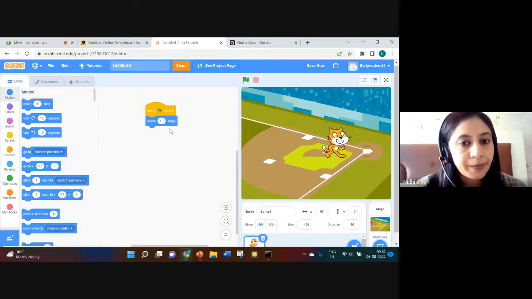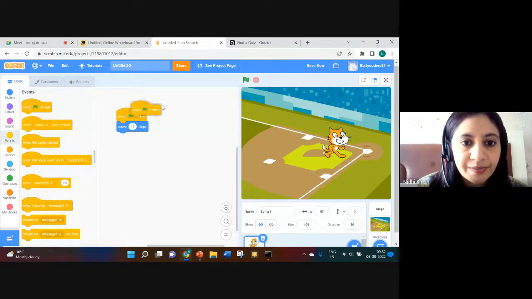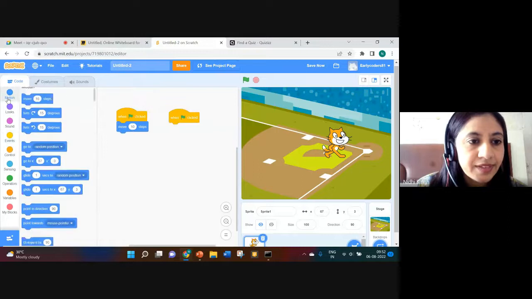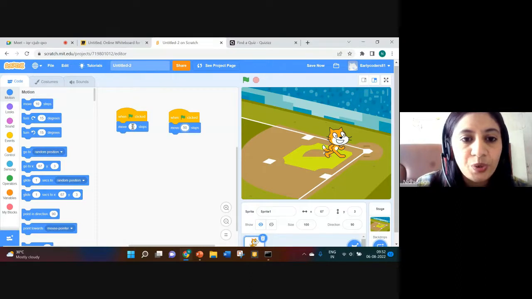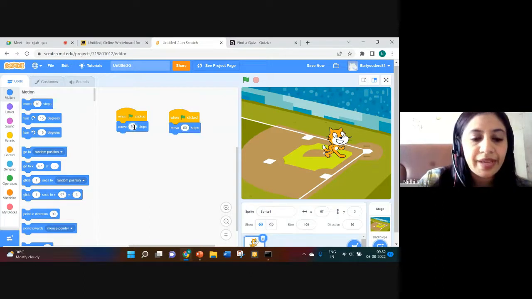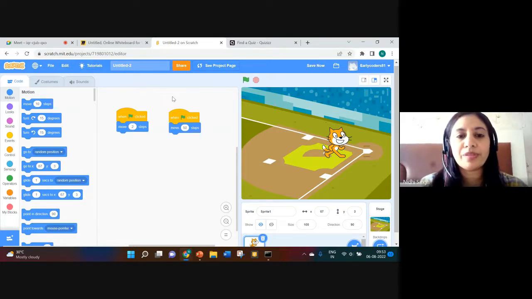Give different numbers and tell me what is the difference if you execute this block, or let's say you execute move 50 steps, and the first one is move 2 steps. Please execute it and then tell me what is the difference between these two sets of blocks.